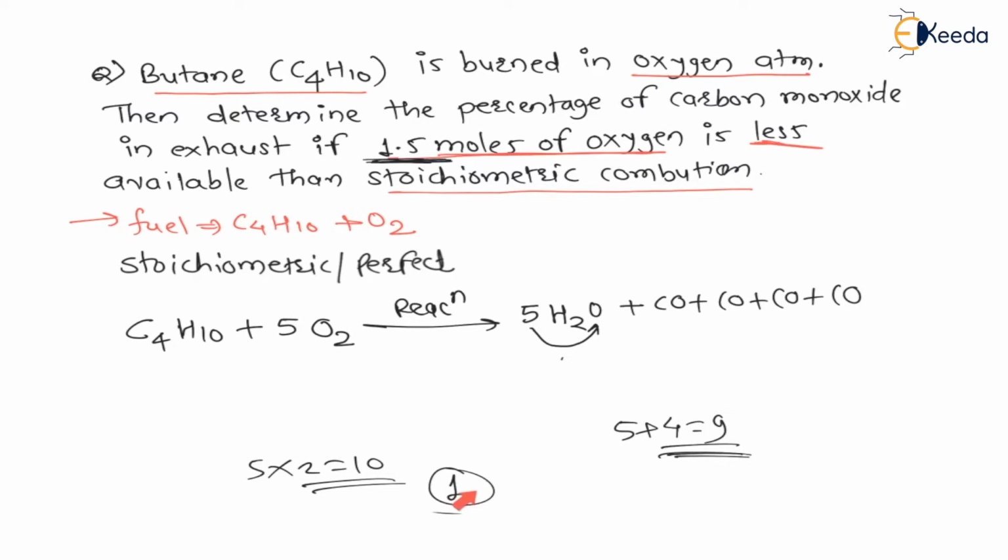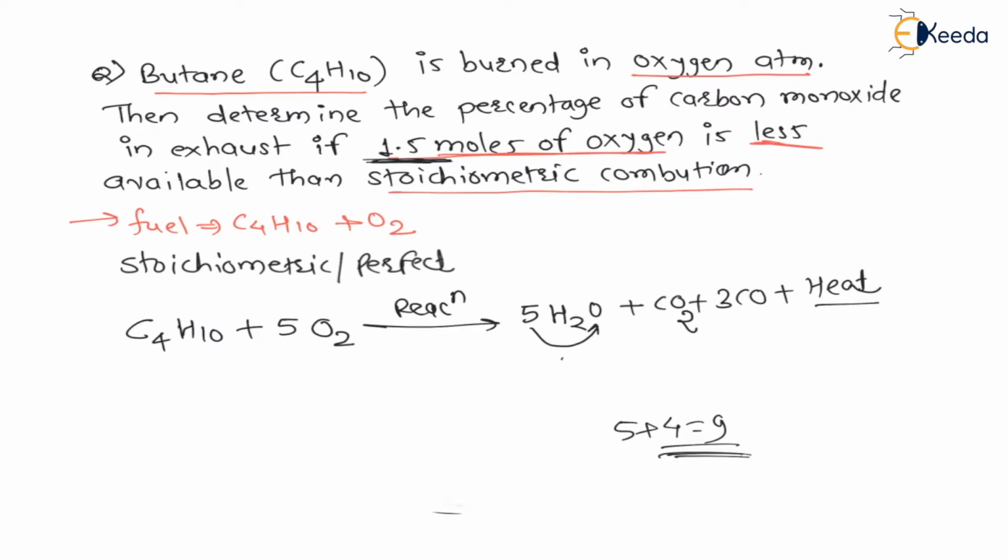Means only one oxygen is available, therefore any one carbon monoxide will become carbon dioxide, right? CO2, right? And there will be 3 COs, 3 carbon monoxide, right? And during this process large amount of heat is released. This is your reaction, my dear students.